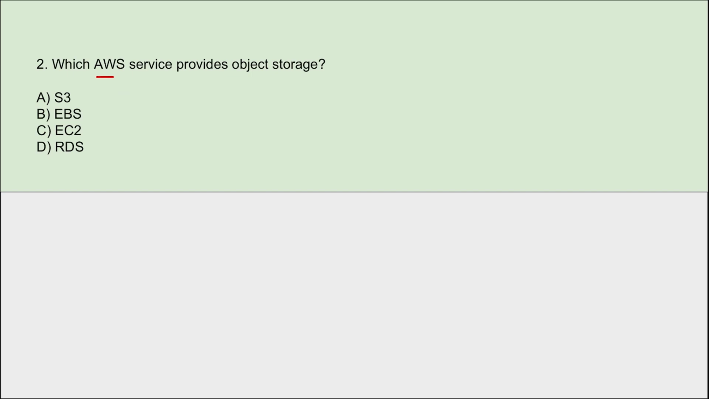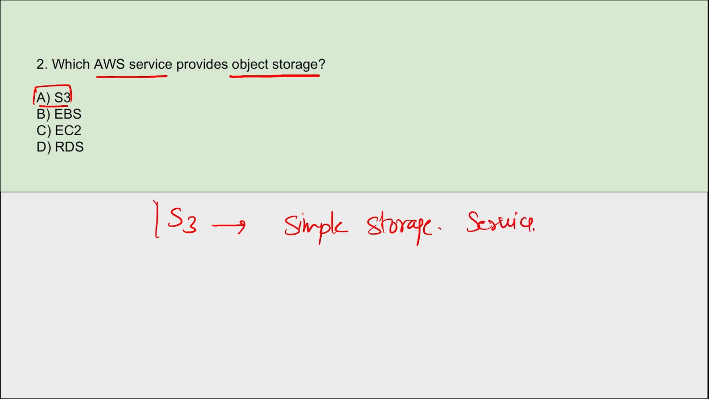Next, which AWS service provides object storage? It is S3. S3 provides object storage. What does S3 stand for? Simple Storage Service. I bet multiple students will be knowing what is S3, but they won't be knowing the full form of it, right? This provides durable, scalable and secure object storage for data. S3 stores data as objects within the buckets and provides features like data versioning, lifecycle management and cross-region replication.